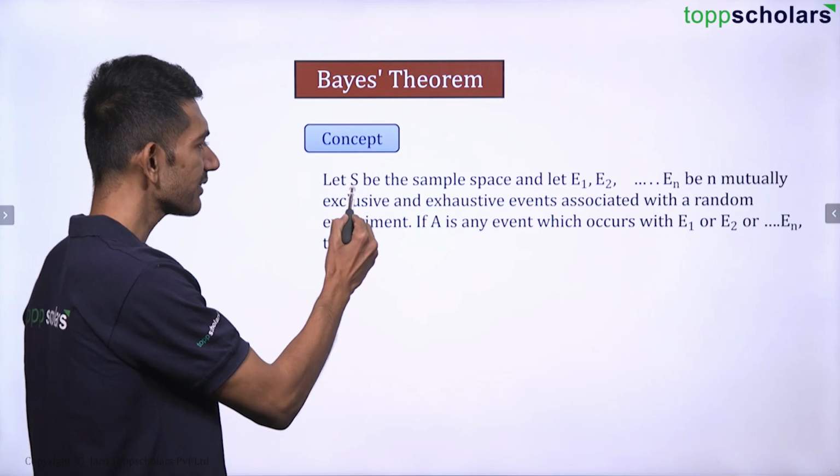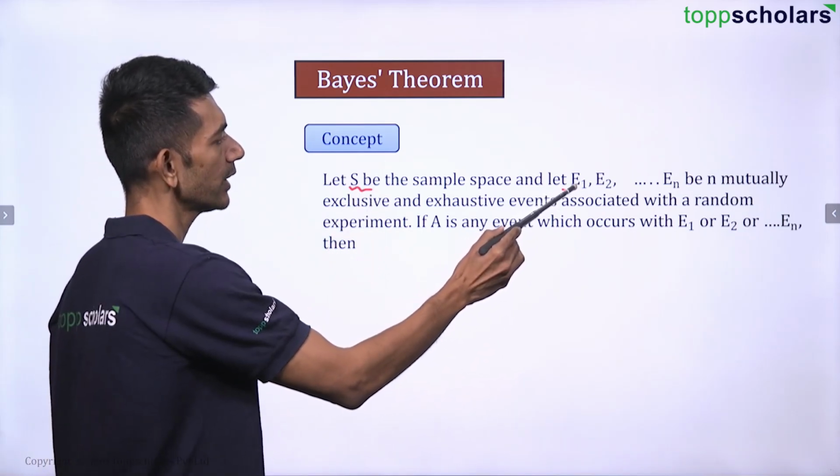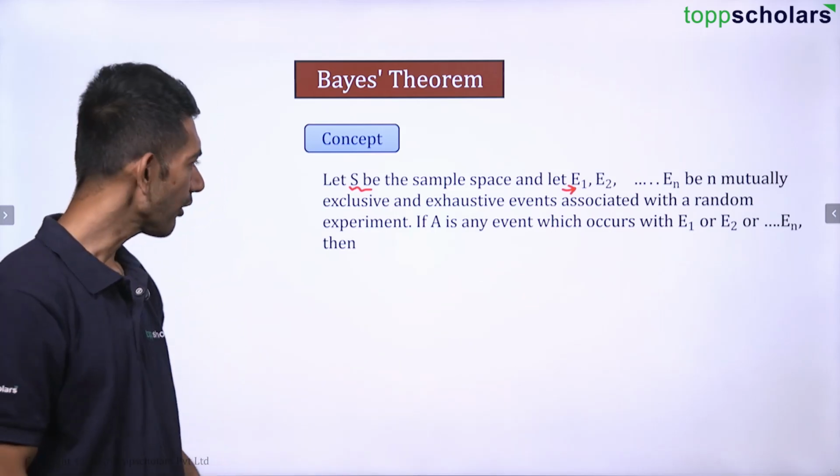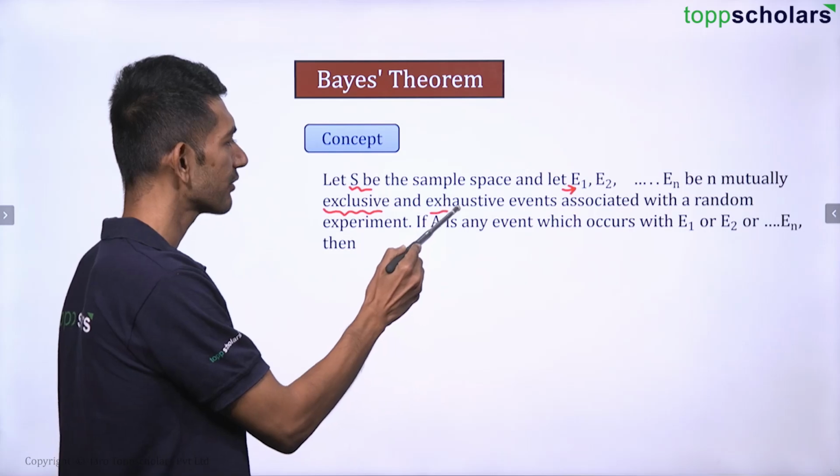So if S is a sample space and we have some events E1, E2, E3 up to En, all of them are mutually exclusive and exhaustive.